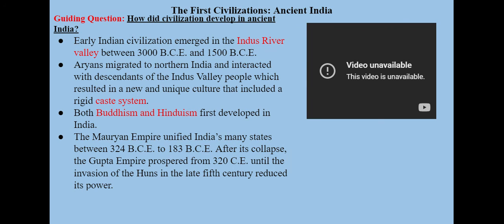To recap, we have a couple of terms that we need to redefine: monotheism, the belief in one God; polytheism, the belief in many gods. BCE is before the Common Era. CE is Common Era. And then you have 6 characteristics of a civilization. Those are all going to be extremely important. What's also important, where did the first civilizations pop up? The answer is there: Mesopotamia and Egypt, followed quickly by the Yangtze River Valley in China and the Indus River Valley in India.